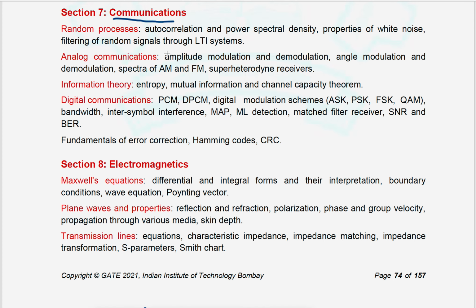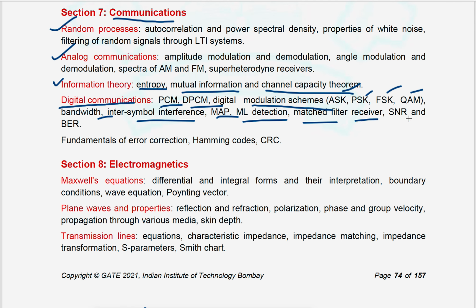Okay, so in this, random process is similar to the 2020 paper, and analog communication is also the same. Information theory, entropy, mutual information, and channel capacity theory are also similar to the GATE 2020 syllabus. And digital communication: PCM, DPCM, modulation schemes ASK, PSK, FSK, QAM, bandwidth, intersymbol interference, MAP, ML detection, matched filter receiver, and signal to noise ratio and bit error rate. Okay, these are all similar to the GATE 2020 syllabus.